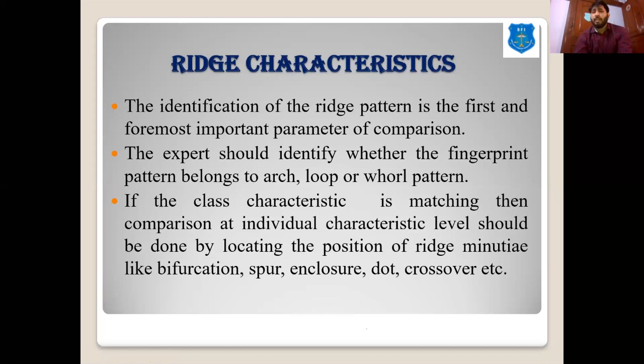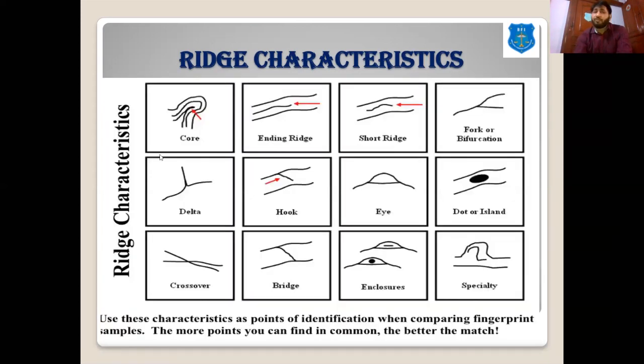These are compared, like bifurcation, trifurcation, and enclosure. So these are different types of ridge characteristics. Like the ridge ending, short ridge, meaning in between the ridges you will see all these formations. Bifurcation or the fork, hook formation, a small extra ridge, formation of eye, formation of island, crossover, a bridge-like structure, or enclosure, island, eyelids. So you can find these things in the fingerprints.